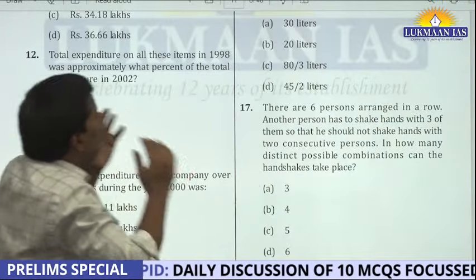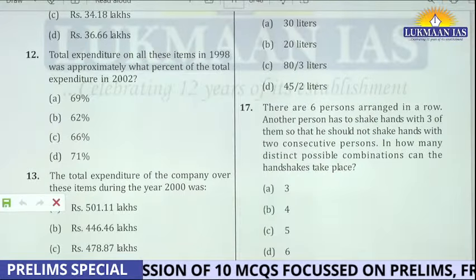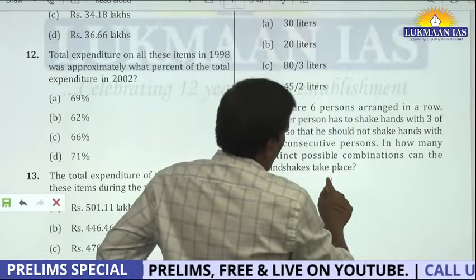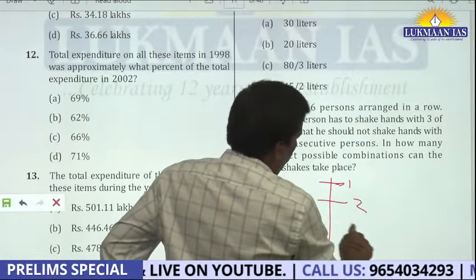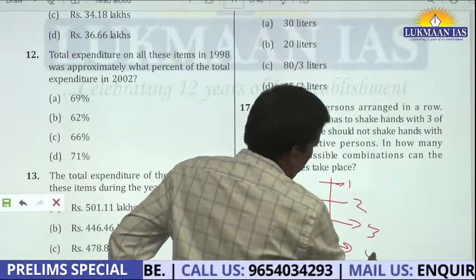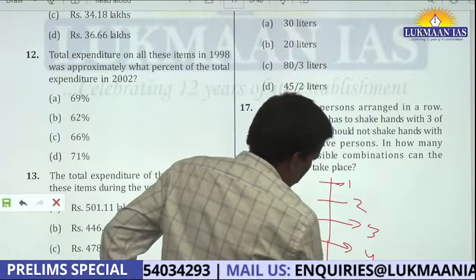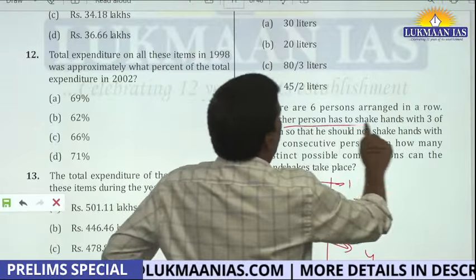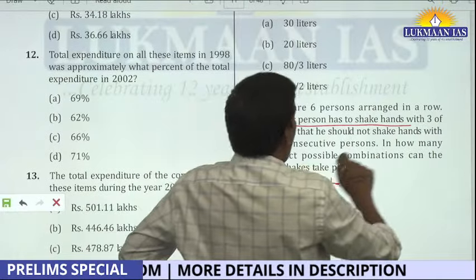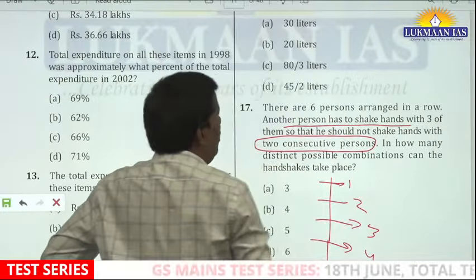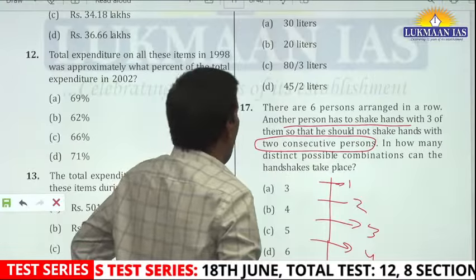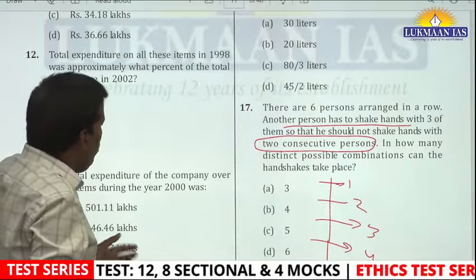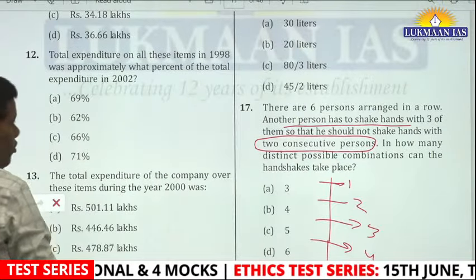But see, even if you do not know the probability formula, then also you can do it. So there are 6 persons arranged in a row. Let's say 1, 2, 3, 4, 5, 6. Okay. So another person has to shake hands with 3 of them so that he does not shake hands with 2 consecutive persons. That is the condition. In how many distinct possible combinations can this be? See, there is one way, and there is also simple counting. You can also solve this question that way.